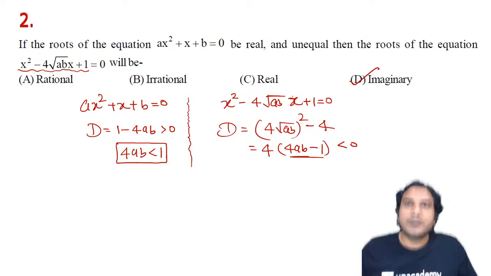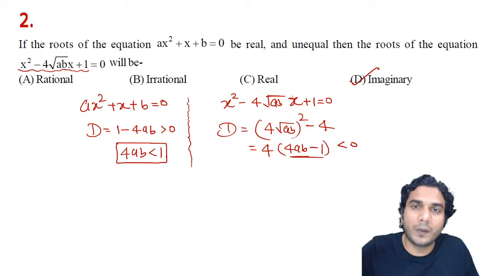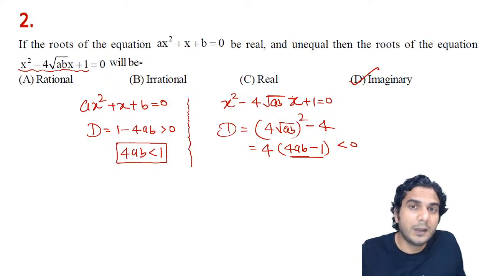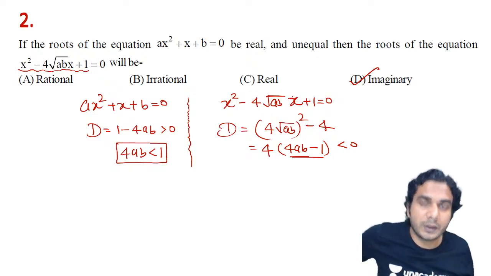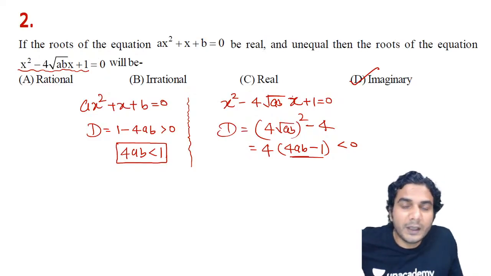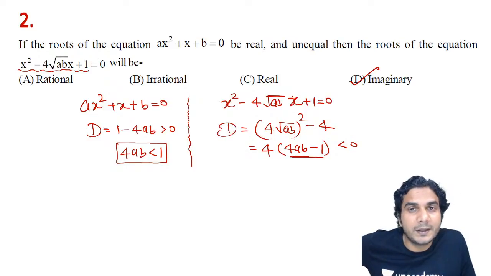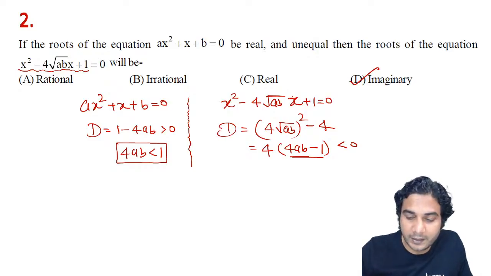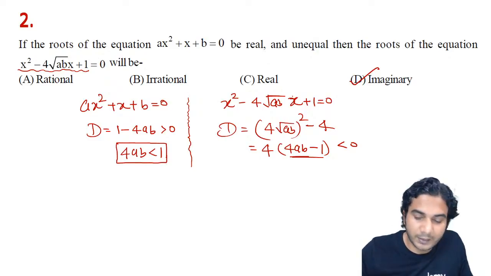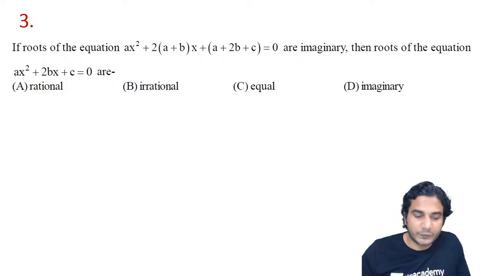So he has given us one piece of information through one quadratic, that its roots are real and unequal, through which we have got a relation in a and b. And using that relation, we can say that the discriminant of the second quadratic is negative. So we can say roots of the second quadratic are imaginary. All right. Let's move to another problem. So this is our third problem. Let's solve it.